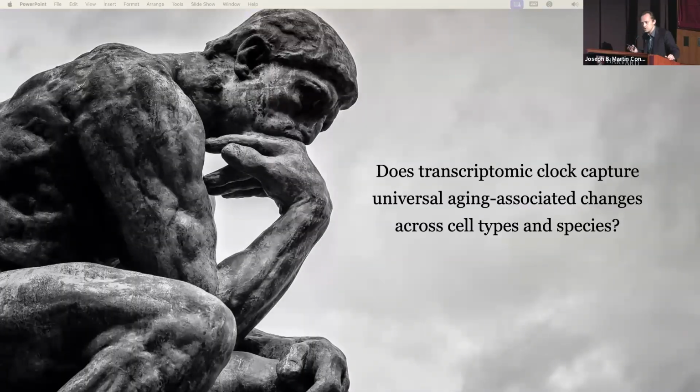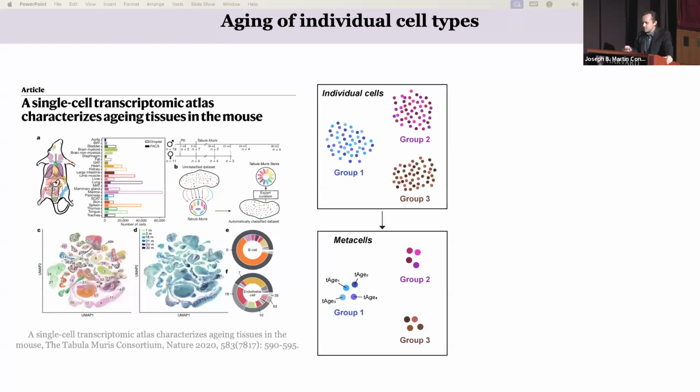What is really interesting here is that these clocks were trained on bulk data, but we can test if multi-tissue clocks capture conserved aging-related changes across different cell types and even across different species. To do that, we utilized the Tabula Muris single-cell collection. This is a collection of single-cell gene expression profiles of mice across different ages. We used a meta-cell procedure for every cell type: we pooled all cells corresponding to a particular animal together, and then we applied the clocks to these meta-cells.